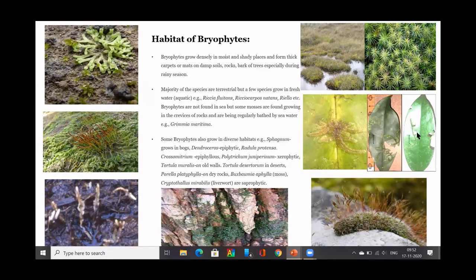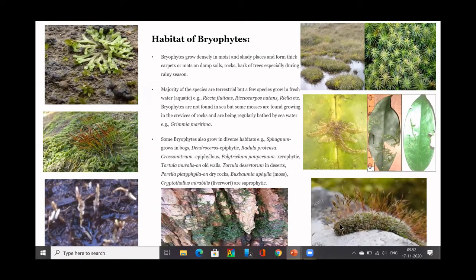You can see the thallus of the bryophyte growing on the leaf. So this is another kind of habitat. Another is Polytrichum juniperinum, which is a xerophyte. It grows in desert conditions, on dry land.